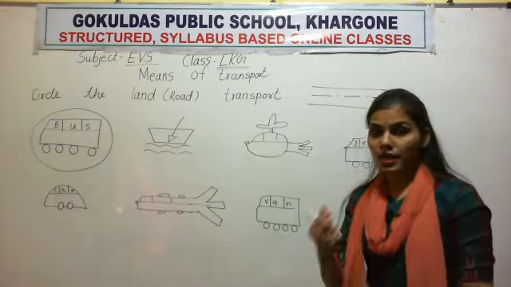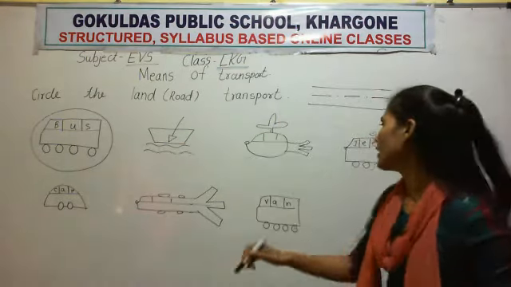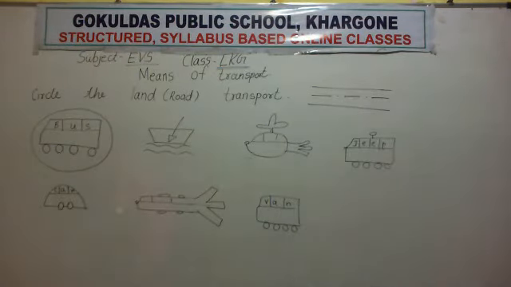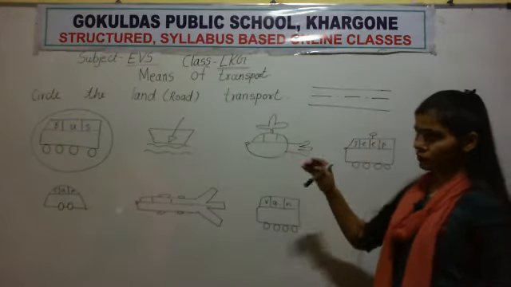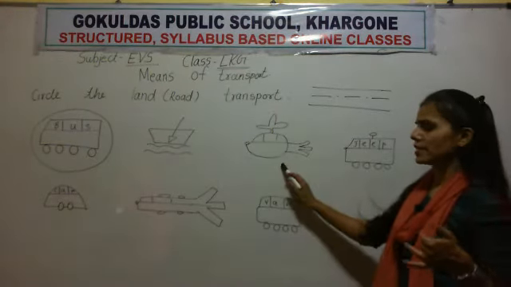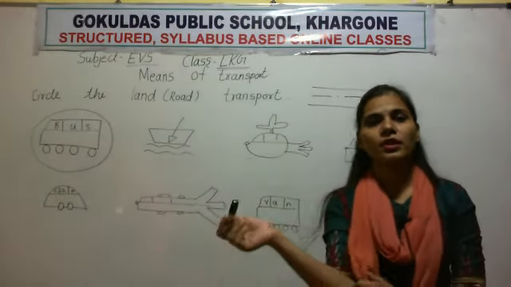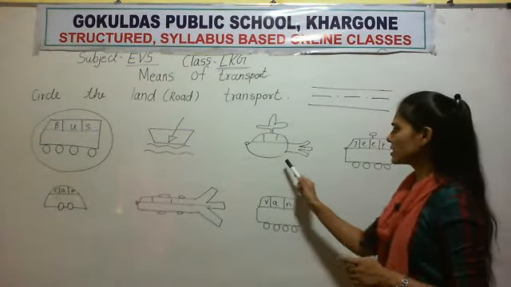This is a helicopter. Helicopter flies in the sky. Does a helicopter move on the road? No. So this is also not a land transport. This is an air transport, because a helicopter flies in the sky.